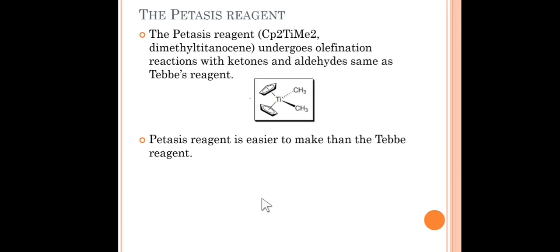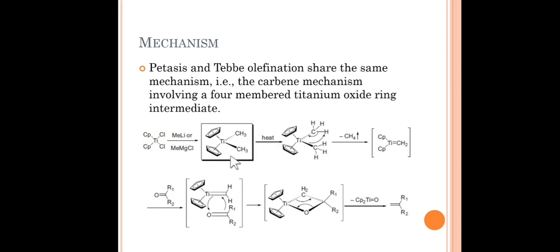It is very obvious that Petasis reagent is similar to the Tebbe reagent. Even the mechanism is the same as Tebbe reagent. So the Petasis reagent is nothing but dimethyl titanocene. Okay, this is dimethyl titanocene. It is Cp2TiMe2, and this also undergoes the olefination reaction with ketones and aldehydes, same as Tebbe reagent. So friends, among Tebbe reagent and Petasis reagent, the Petasis reagent is easier to make than the Tebbe reagent. Okay, let's see the scope and mechanism of the Petasis reaction.